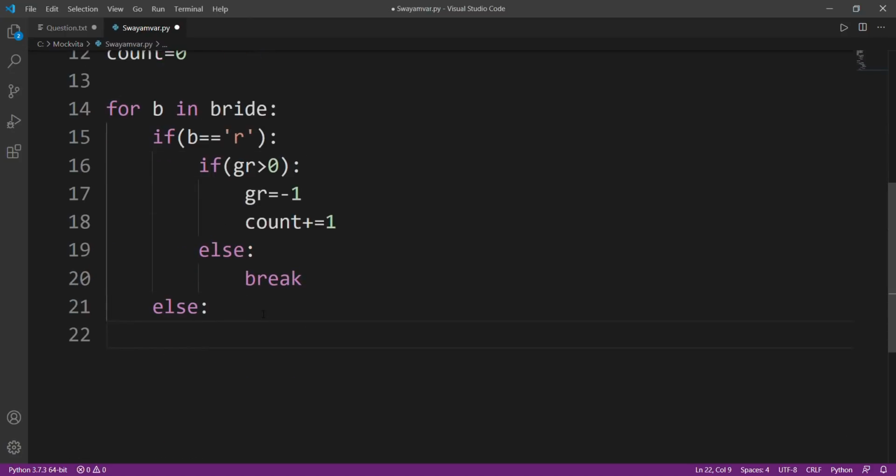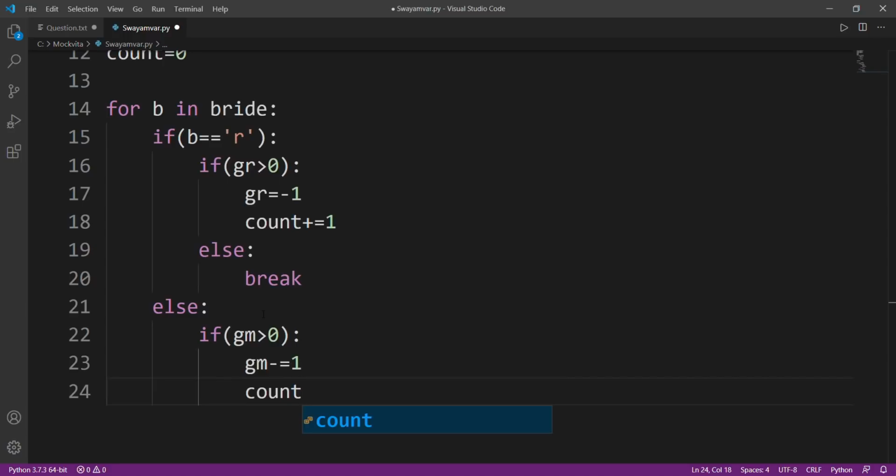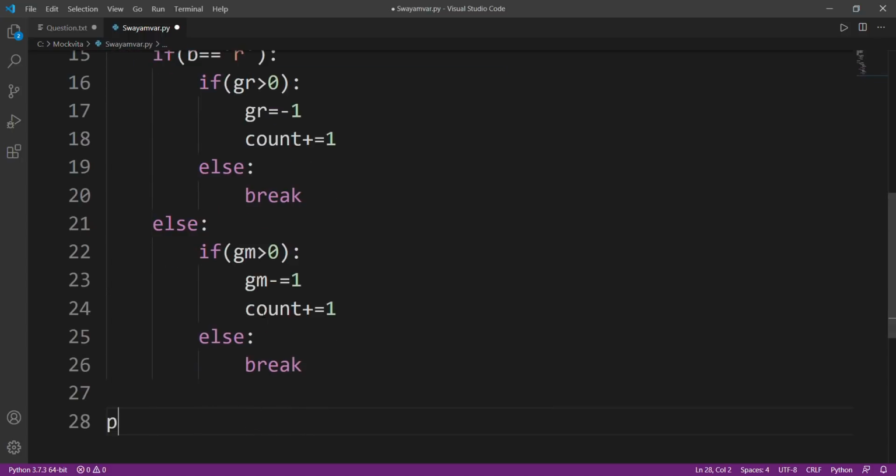Okay. But in other case, if my bride drinks mojito, I'll have to check if there is a groom that drinks mojito, and I'll do the same thing that I did before. If gm is greater than 0, then I'll decrement gm by 1 and I'll increment my count by 1. But in other case, I'll have to break. Okay. And the answer will not be count.